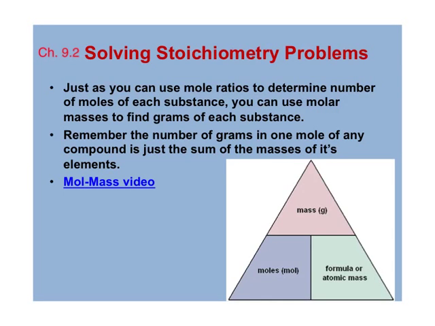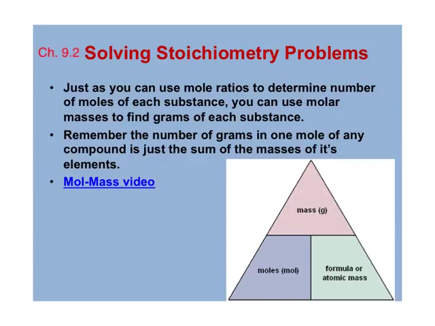This is Chapter 9, Section 2, Solving Stoichiometry Problems. Hopefully you have your notes in front of you. You've been able to print them from Edmodo or my website. We're going to start talking about how we use those mole ratios we talked about last lesson to find exactly how many grams of each reactant or product are consumed or produced.